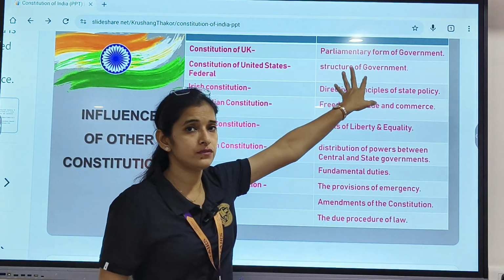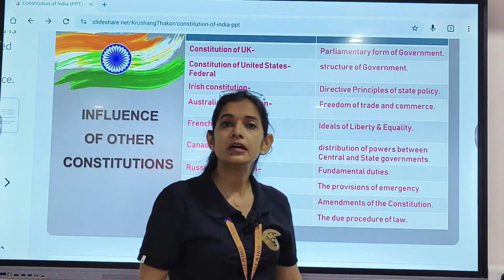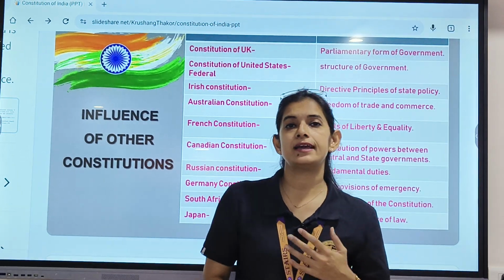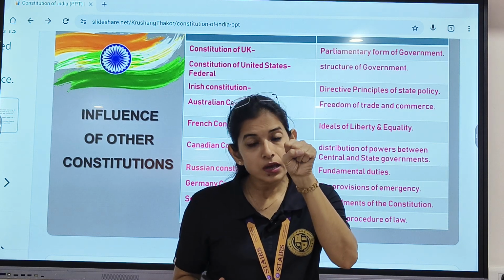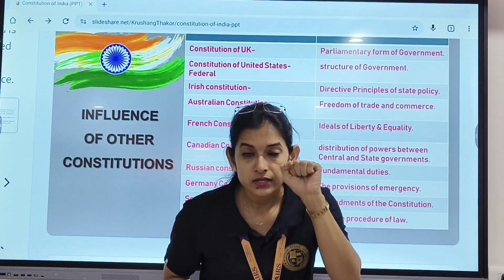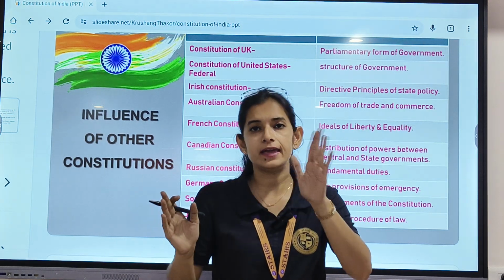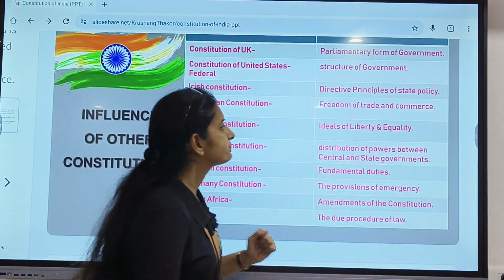Second, from the Constitution of the USA, we took into account the parliamentary form of government. Parliamentary form of government means that the maximum powers in our government lie with the parliament. Clear? And the parliament is also divided into two parts: Lok Sabha and Rajya Sabha, known as the lower house and the upper house.